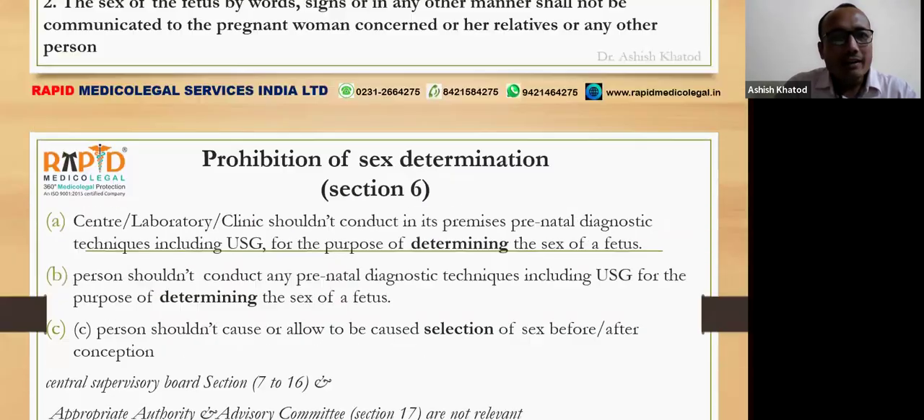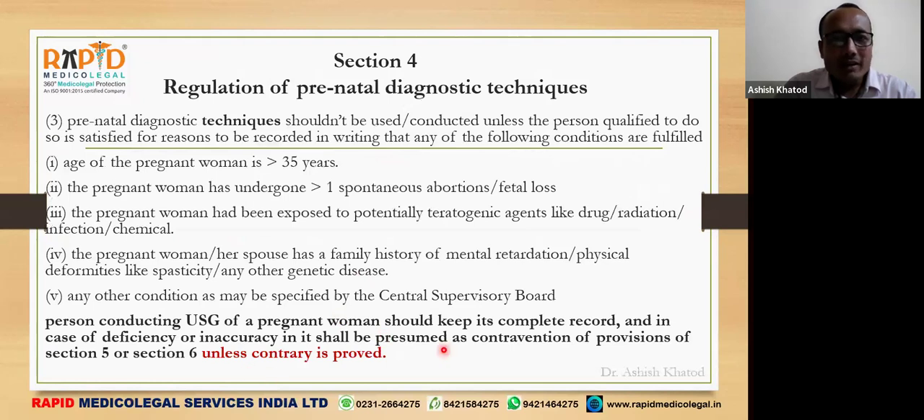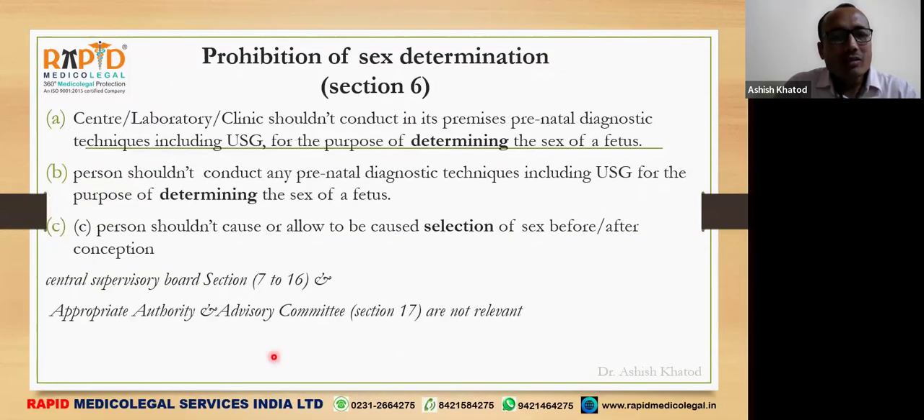It is strictly written that deficiency in keeping records will be considered as a contravention of the provisions of section 5 or 6, and we have seen what is written in section 5 and section 6. This is why keeping records properly is important.